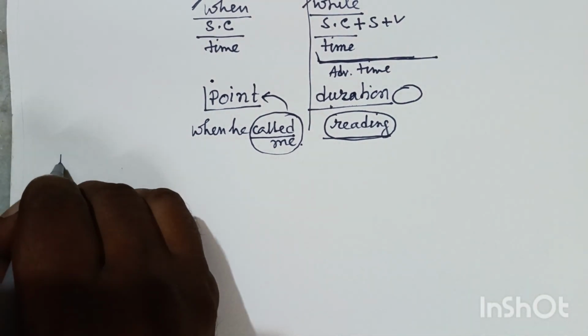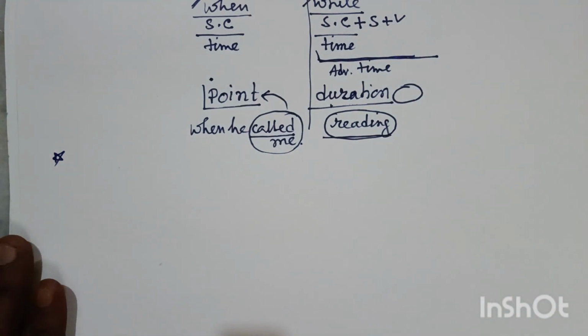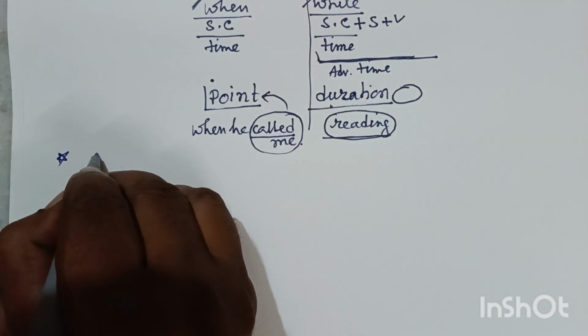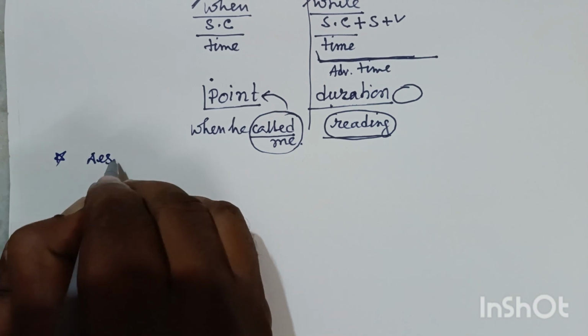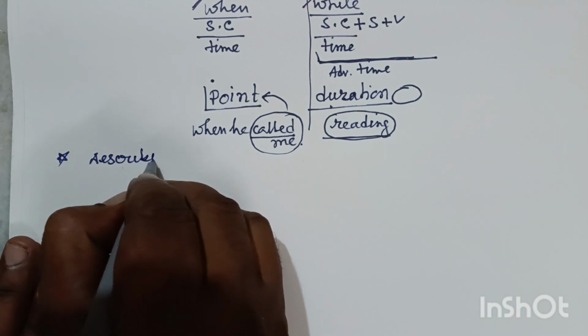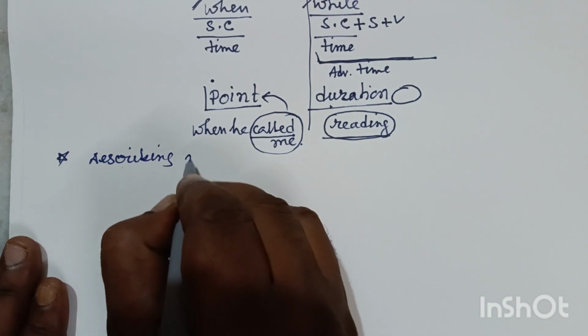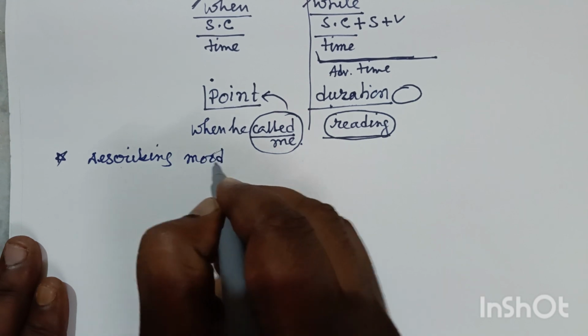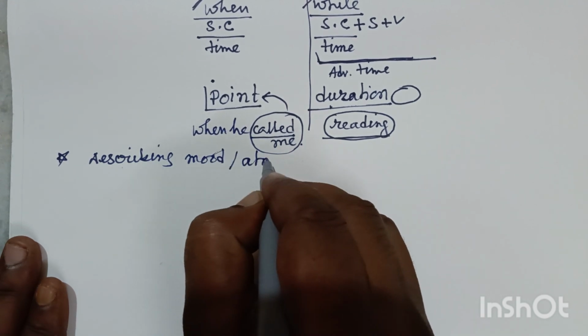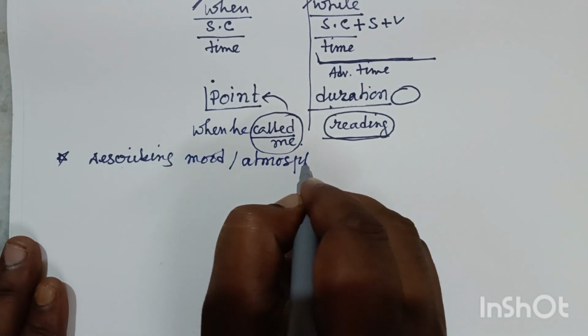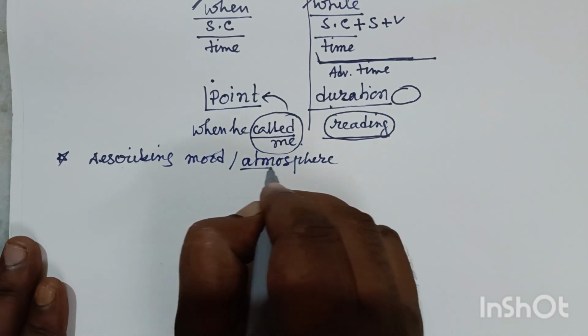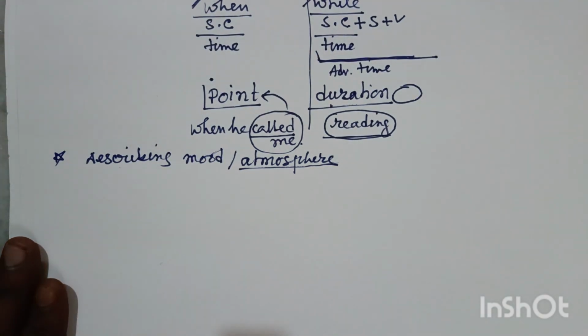Friends, there may be another type which is very much important, and suppose for describing mood or atmosphere, we use this type of sentences.